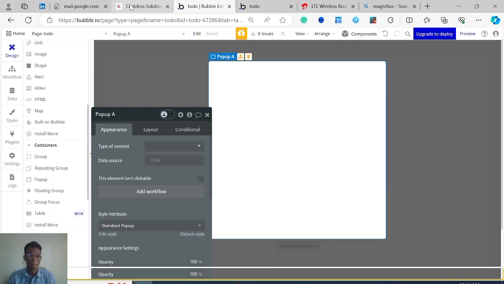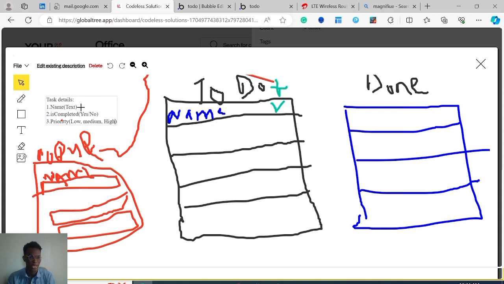Now each one of these are inputs. Don't forget, the user will be entering this. They will be entering the name of the to-do. They won't be entering whether it's completed or not, because by default it should be. But we can still create a field for them to enter that. You may just want to enter a task that has not been completed, or one that has been completed, just to put it in there. Let's say you forgot to put it at the start of the day, and then at the end of the day you want to just put it there. Okay, I actually did this task, and then it's gonna just show up on that done.